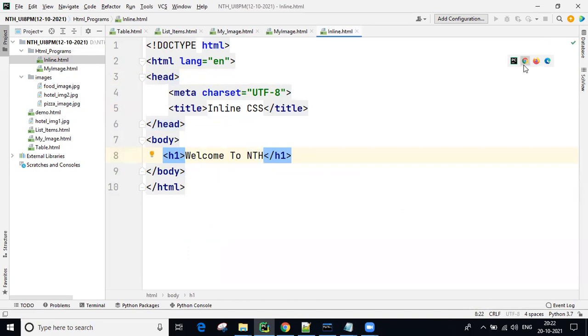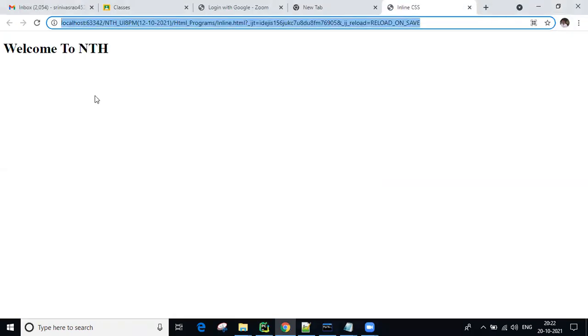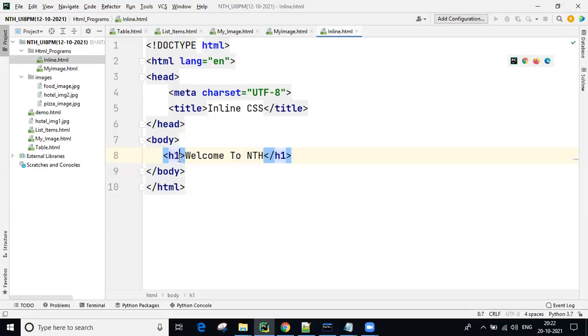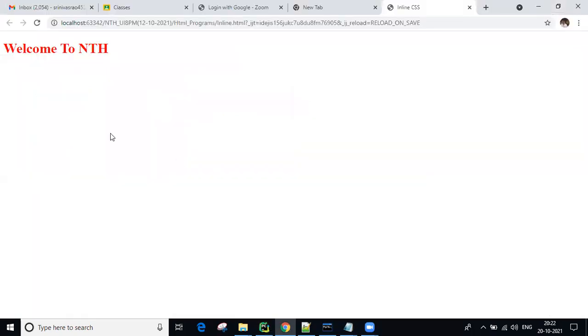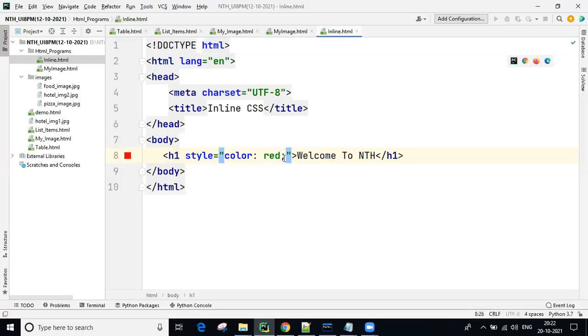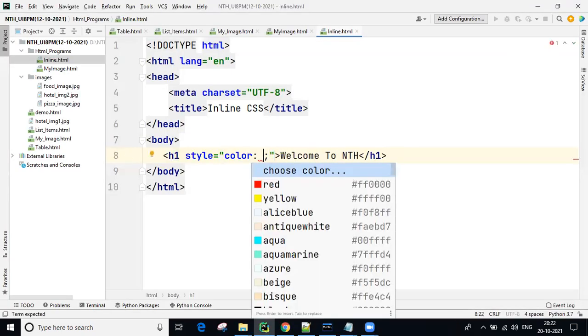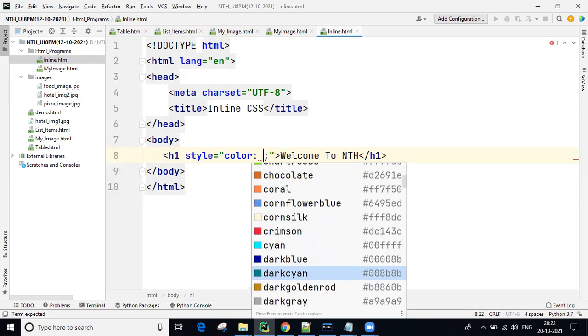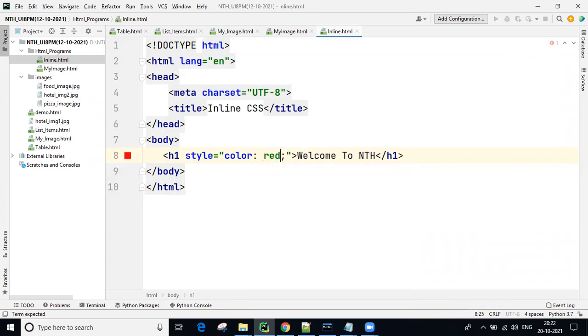First you can execute. You are getting black color text. So now I want to provide inline styles. So style equal to color. What color? I want red color. Now you can see, guys, you are getting red color text. So here you can see, guys, n number of colors are there: red, yellow, aqua, so many. Whatever color you want, you can use it.